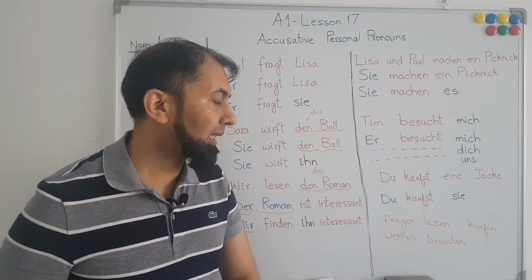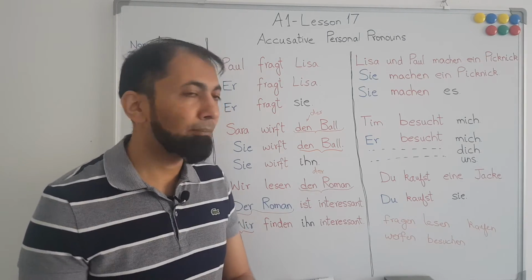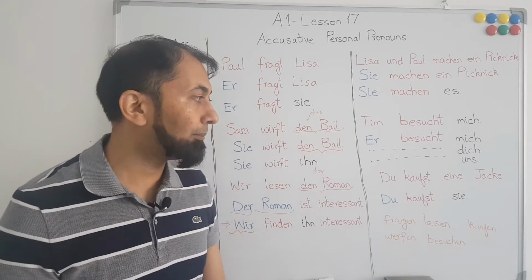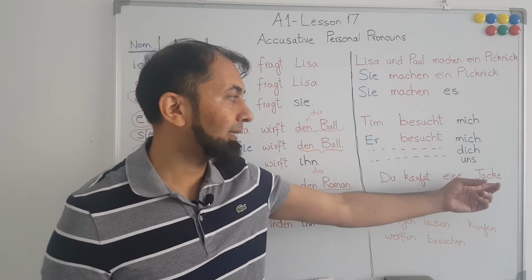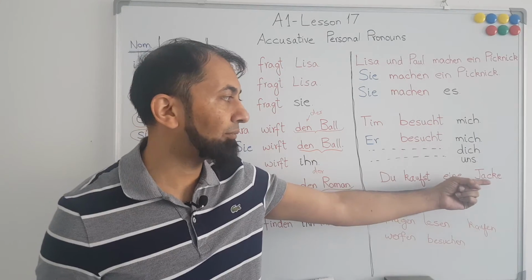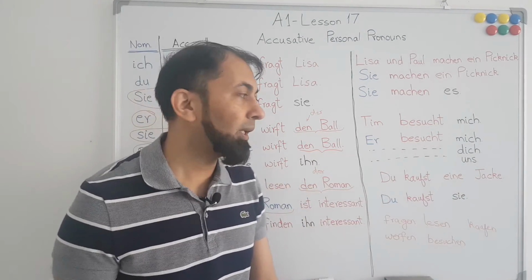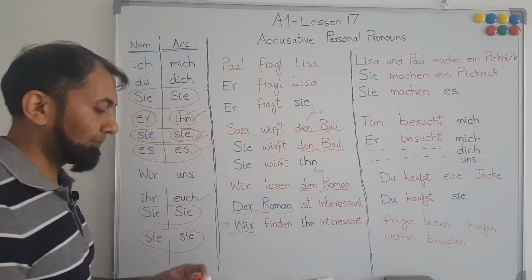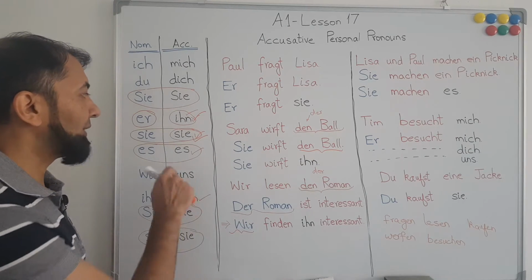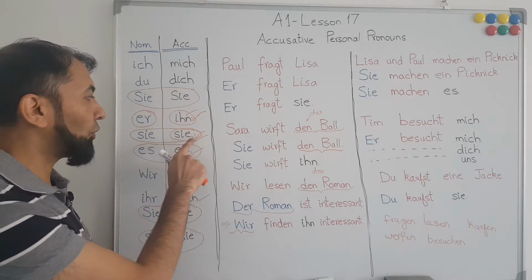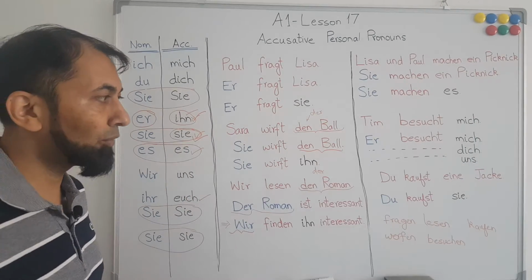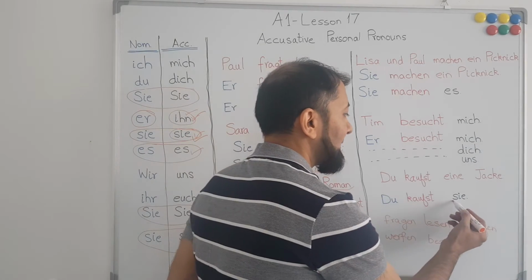Now, if I want to say you buy it, now I am using the word it, but because the thing being purchased is a feminine one, therefore we have to use the personal pronoun in the accusative case for a feminine noun. Therefore, we will use sie.